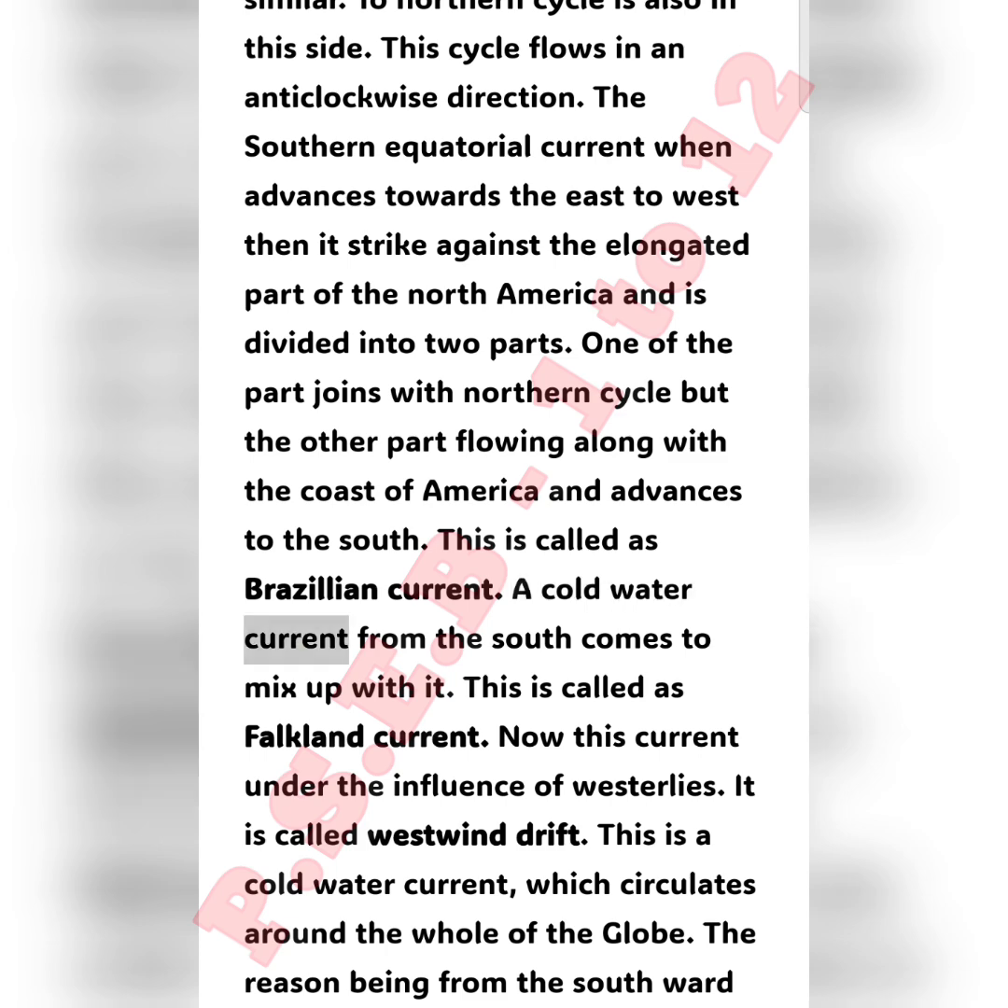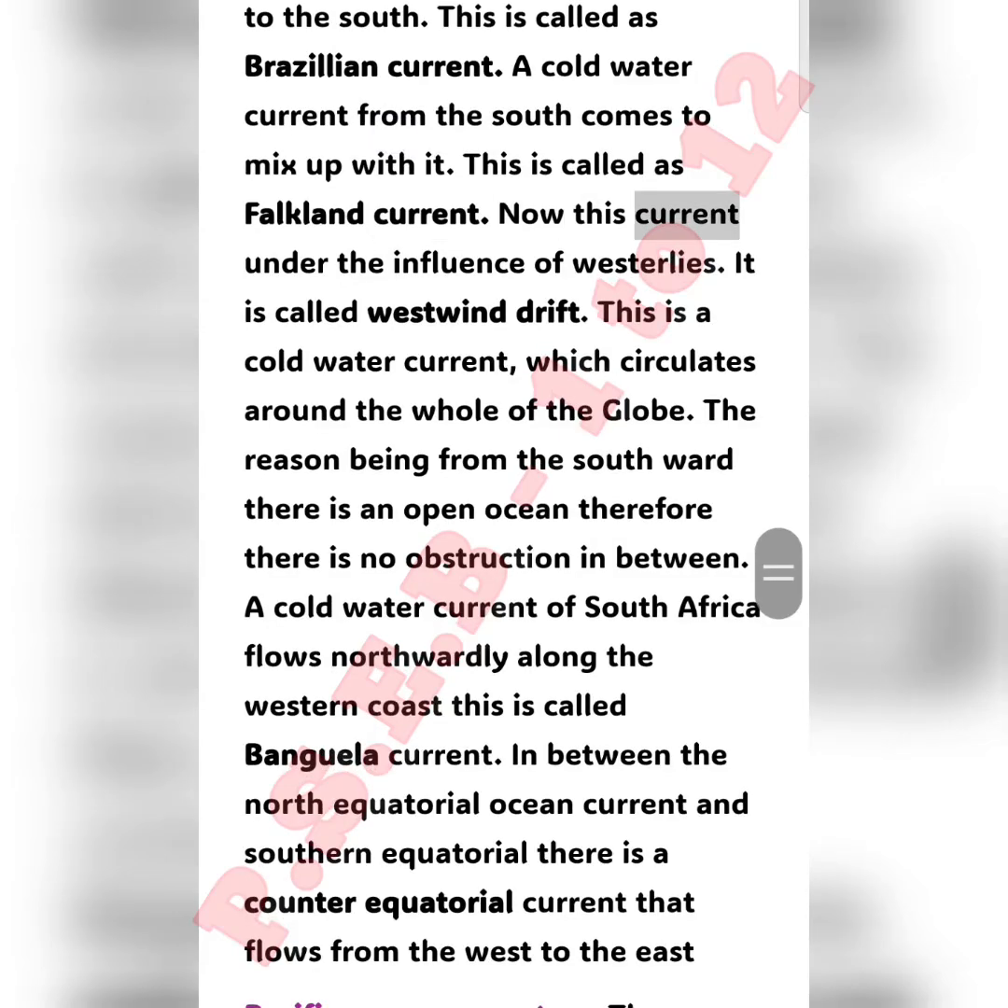A cold water current from the south comes to mix with it. This is called the Falkland current. Now this current, under the influence of westerlies, is called the west wind drift. This is a cold water current which circulates around the whole of the globe. The reason being, from the southward there is an open ocean, therefore there is no obstruction in between.